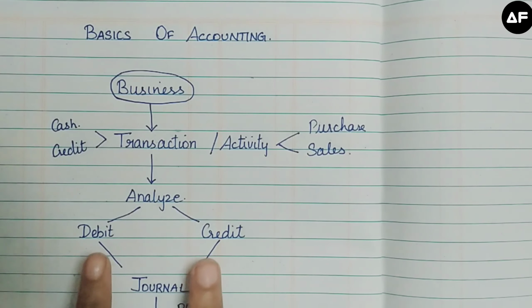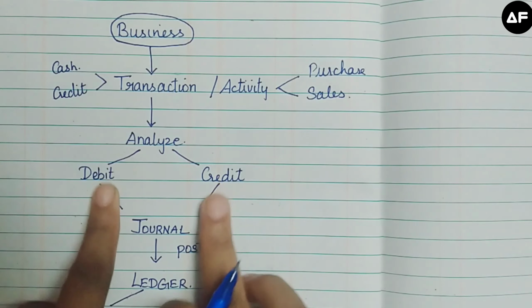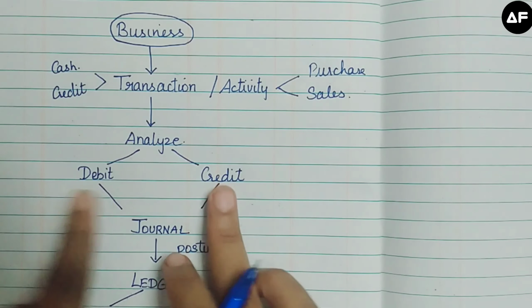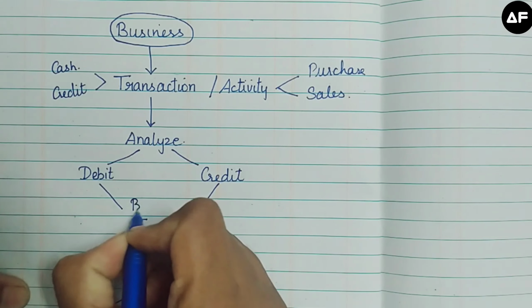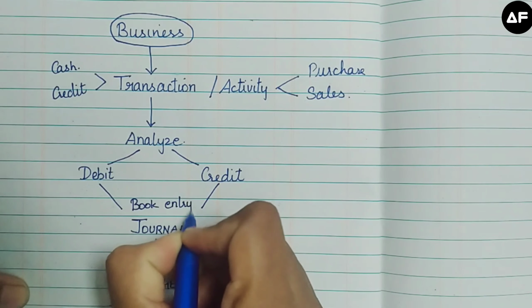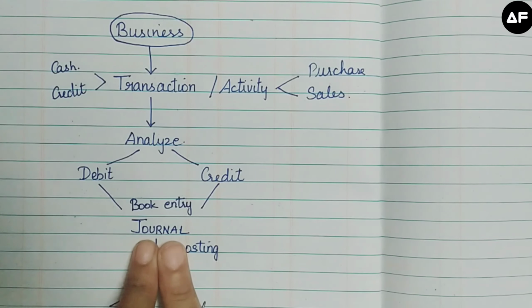Next, after determining the debit and the credit concept, he will record it in a book of entry known as the journal. So after the analysis part, you will start the book entry, that is, entering or recording it into the books of entry. The first book of entry will be the journal, which is a basic book of entry which every organization will maintain.